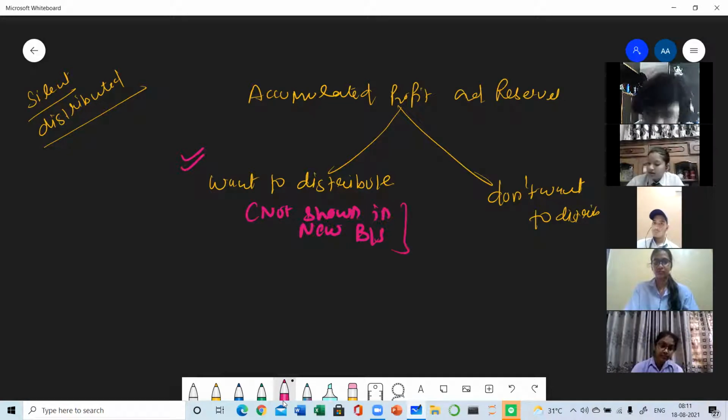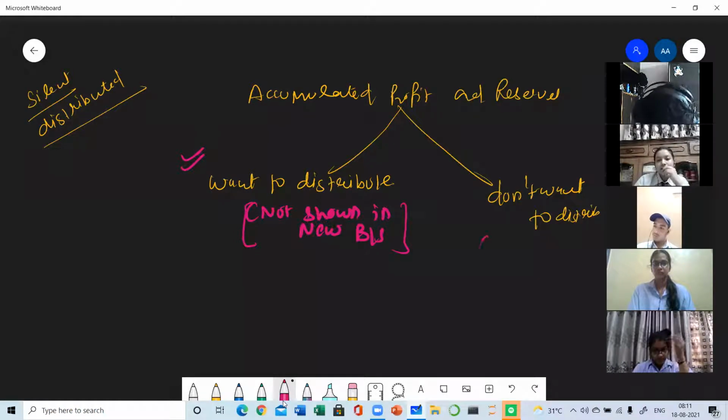Clear? So this can be, again, a one marker question. If the general reserves and the accumulated profits are distributed, then whether they will be shown in the balance sheet or not. So your answer will be no. If the general reserves are distributed, distributed means there is no more accumulated profits, no more general reserve. So once anything is distributed, then how could it be shown in the balance sheet.